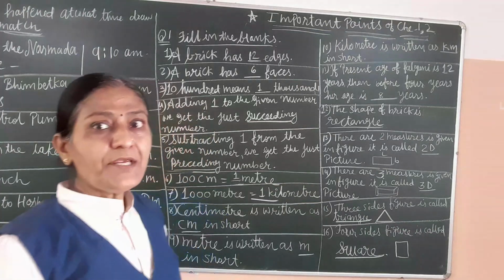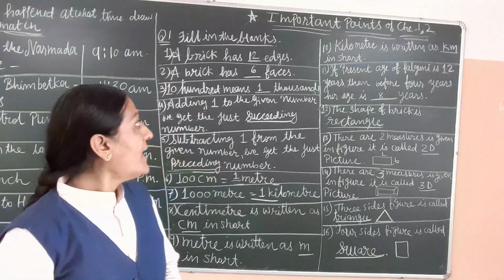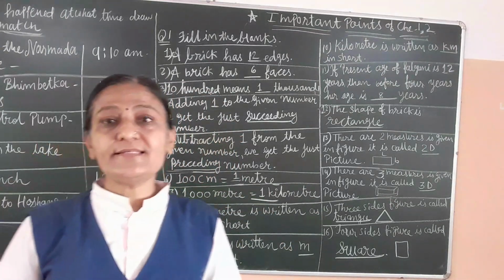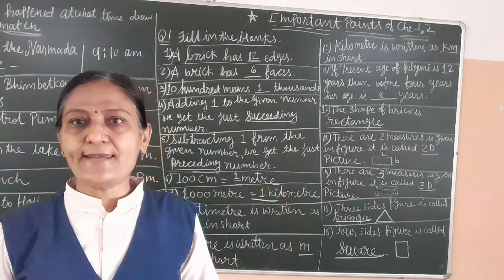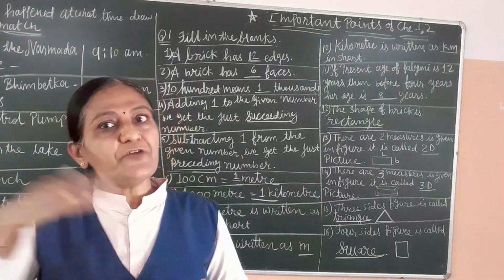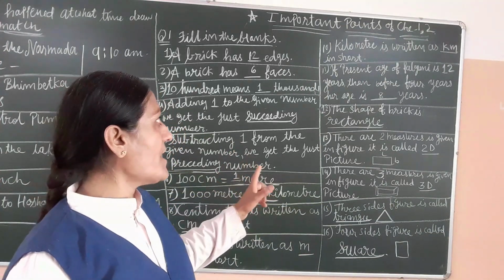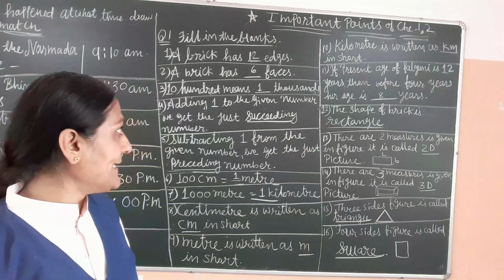11th one, if present age of Falguni is 12 years, then before 4 years her age is dash years. Before means minus. If after is there, then plus. So before 4 years means 12 minus 4, then we get 8 years.